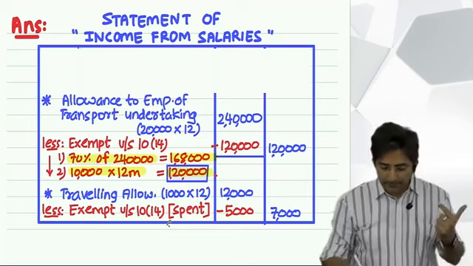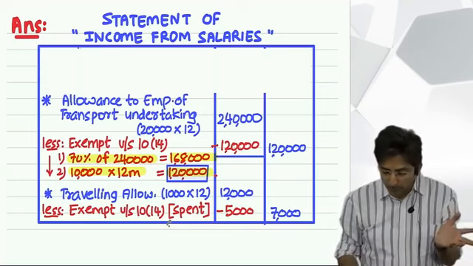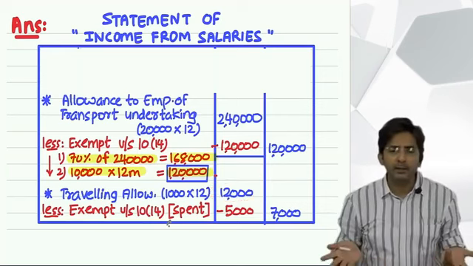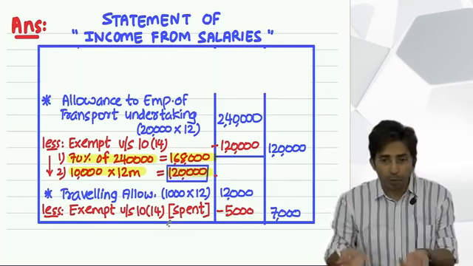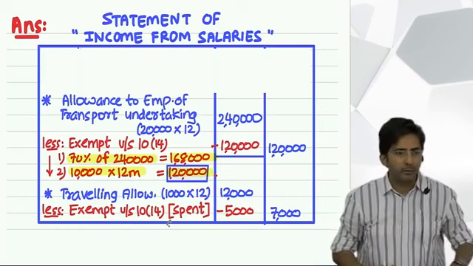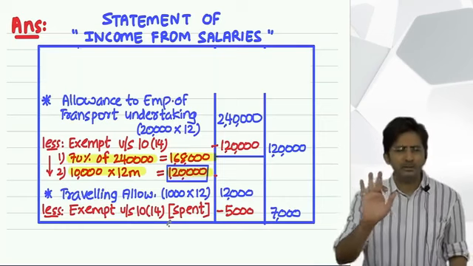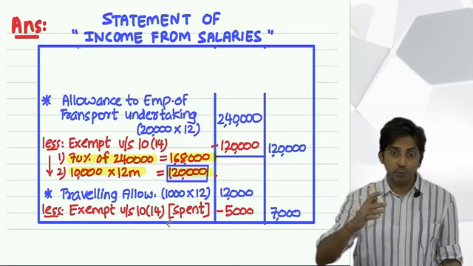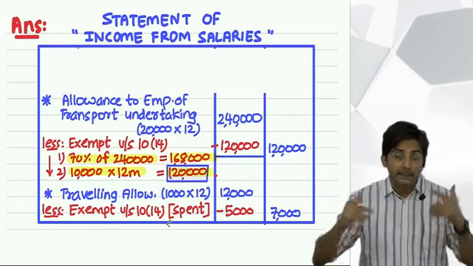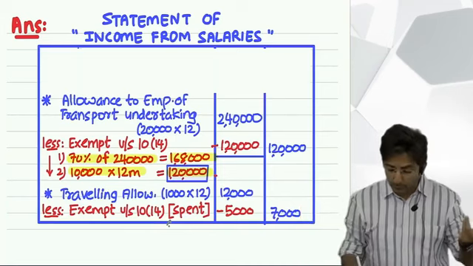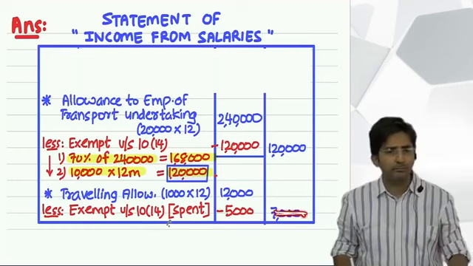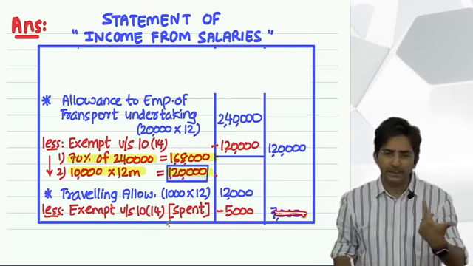Okay. See why I am saying this, because some students write 12,000 minus 15,000 as a negative amount. Why a negative amount? In case you have spent more also, you are going to recover it from your boss. So nothing goes from your pocket. But that has not come in a sum till now. It is just that students usually ask me this doubt. So that's why I told you first only that in case you are thinking what if sir we have spent a little more, let it be, you will make it 0 in the outer column. 0 means it is fully exempt.